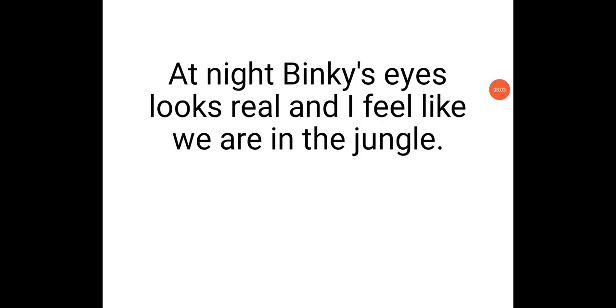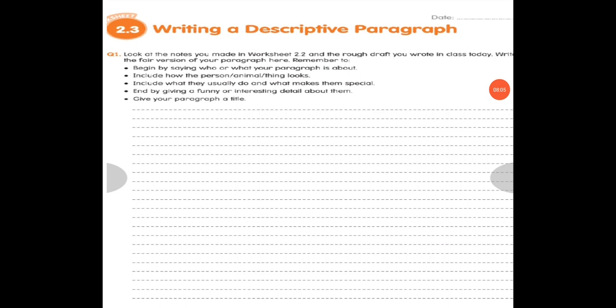Okay. Next one. Now let's discuss our worksheet. So this is your worksheet 2.3, Writing a descriptive paragraph. There is a question 1. Look at the notes you made in your worksheet 2.2 and the rough draft you wrote in class today.